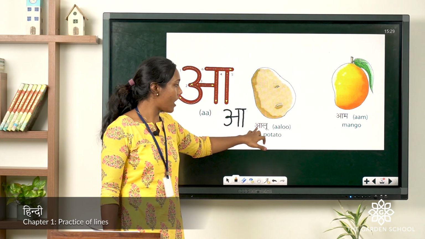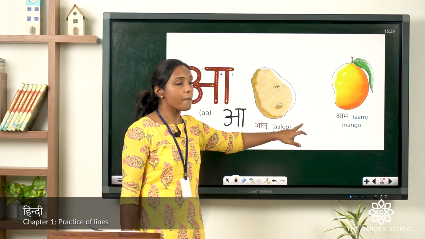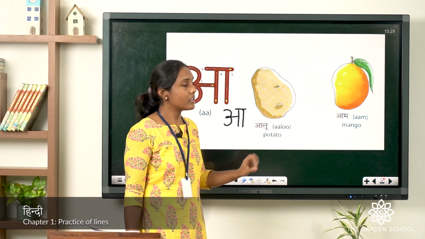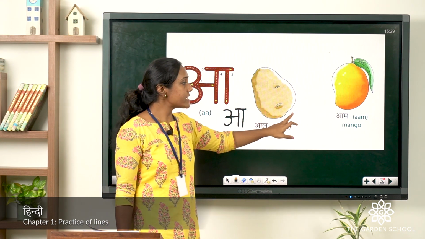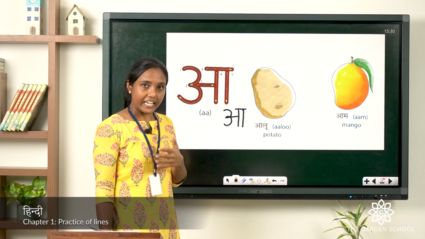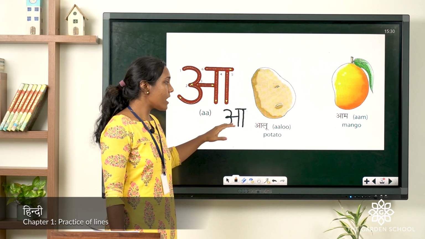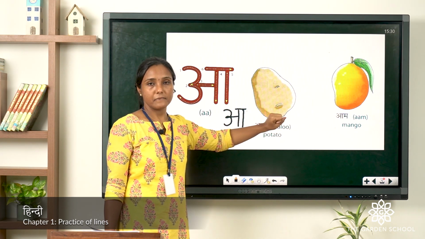Aloo. Okay. Let's see the next word. Aam. Mango. Again, aa say aloo, aa say aam. So I hope you got it. Again, repeat with me. Aa say aloo, aa say aam.